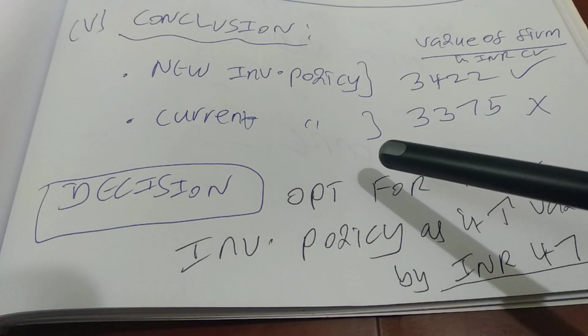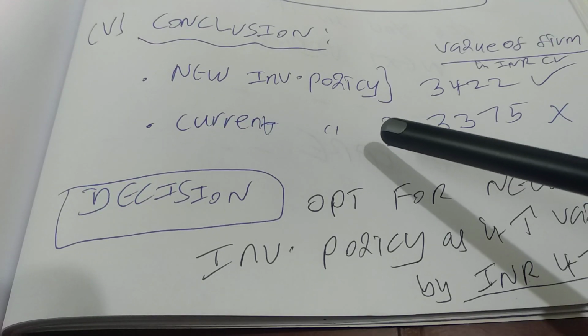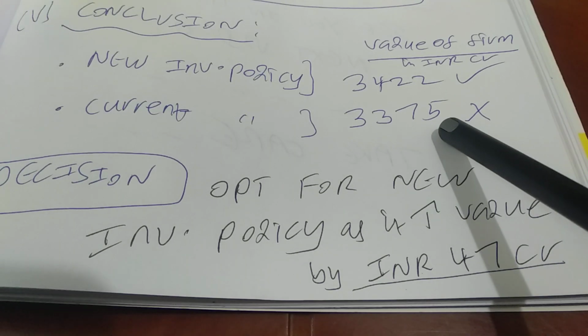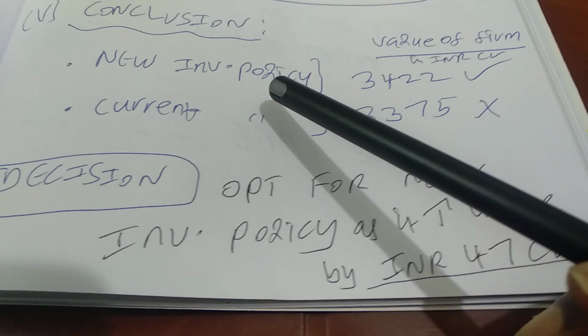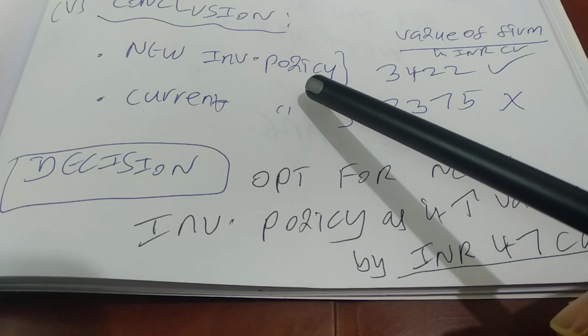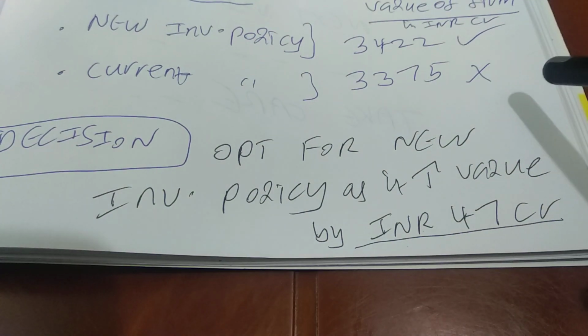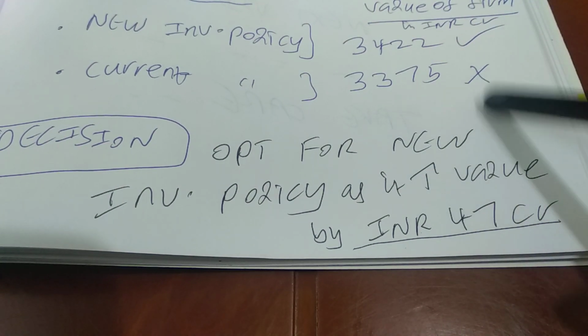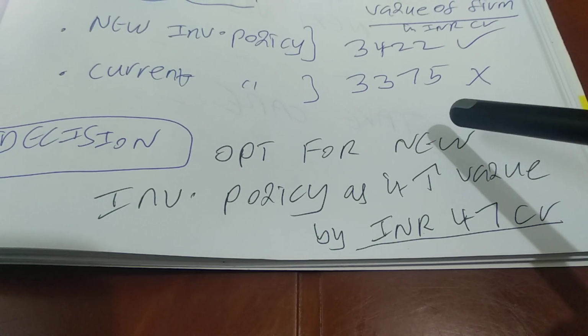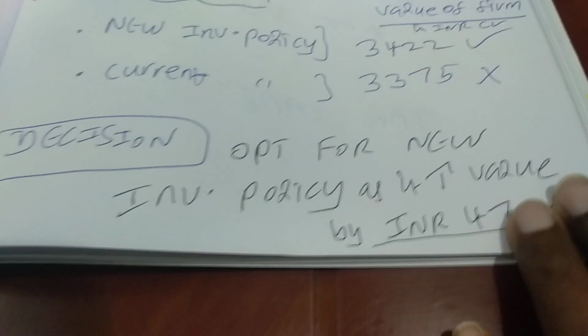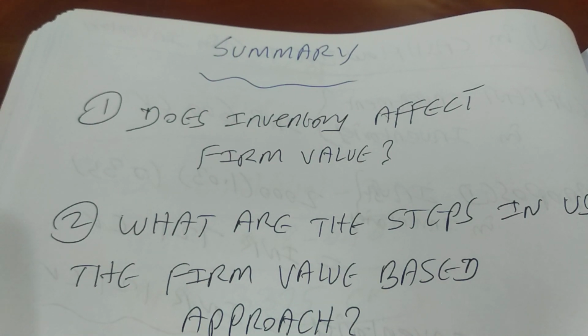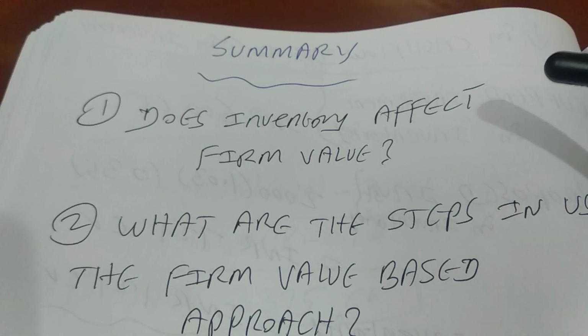So what is the conclusion? Once you go for your current inventory policy, the value is only 3375 crores. After increasing your inventory holding from 30% to 35% of revenue, the company is able to increase its value by 47 crores. So that means should we go for it or not? We should definitely go for it. So this is the firm value based approach in determining optimal investment in inventory.